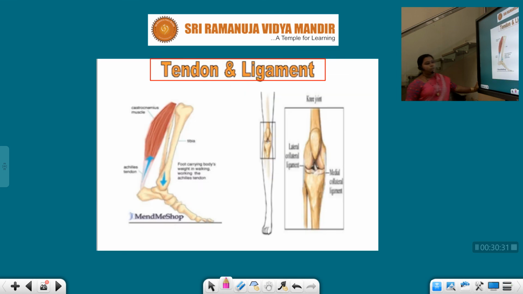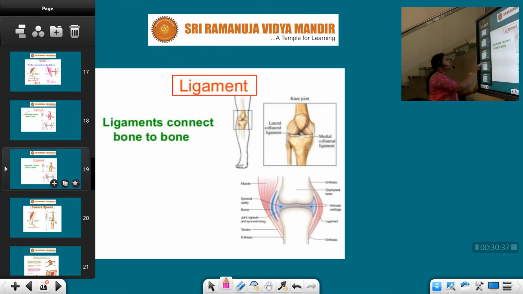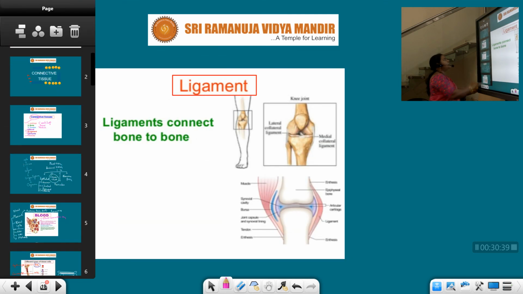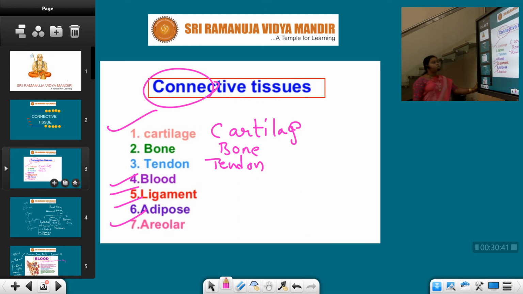I hope I completed all the connective tissues. Let me give once again the connective tissue, which is of different types: cartilage, bone, tendon, blood, ligament, adipose, areolar. We all discussed along with the diagrammatic representation, students. I covered connective tissue. In the coming class, I am going to explain muscular as well as the nervous tissue.